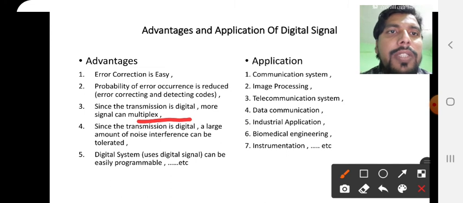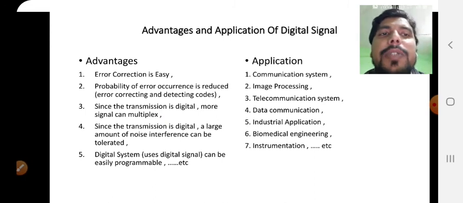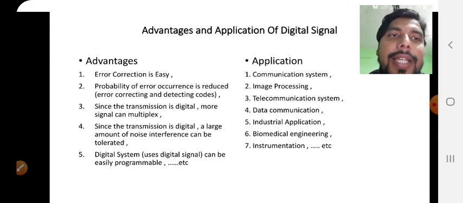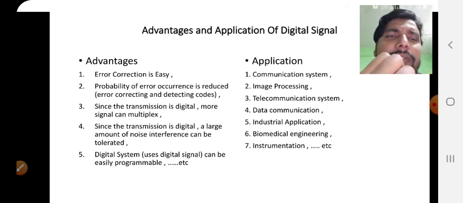Now, since the transmission is digital, a large amount of noise interference can be tolerated. Digital systems with digital signals can be easily programmable as compared to analog signals. So there are so many advantages of digital signals. We have mentioned five here.